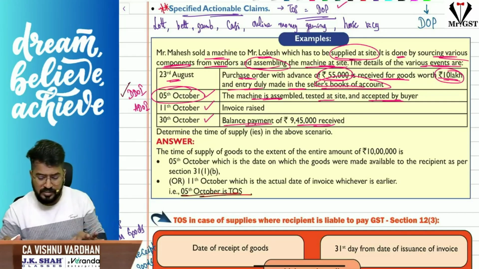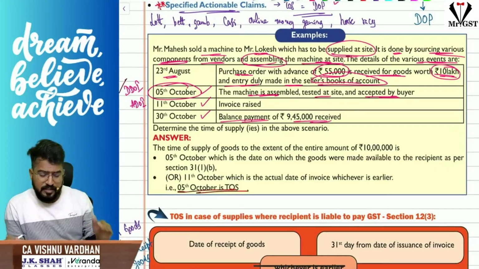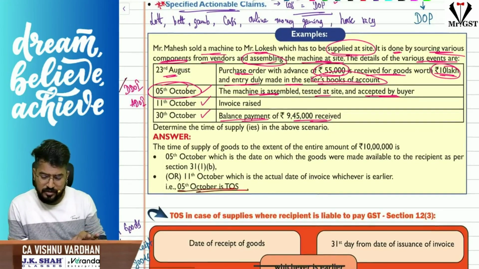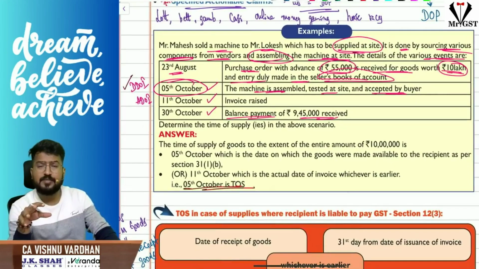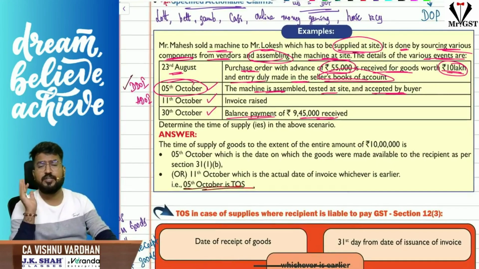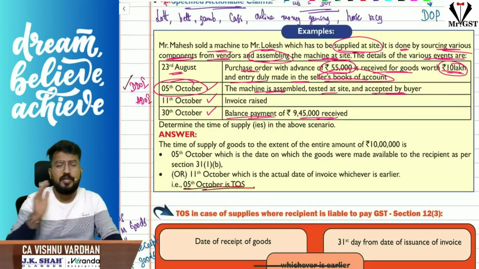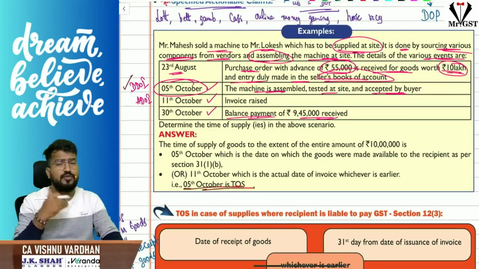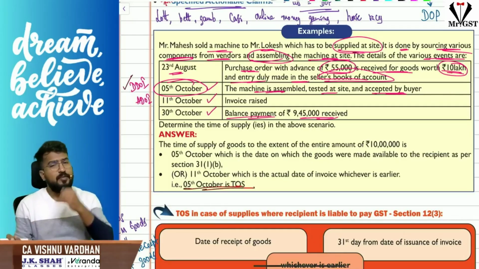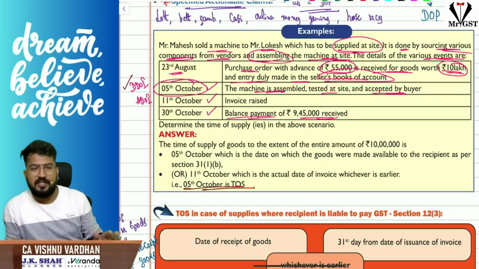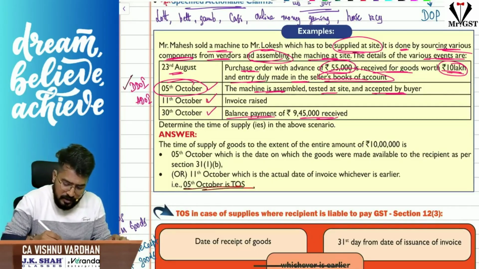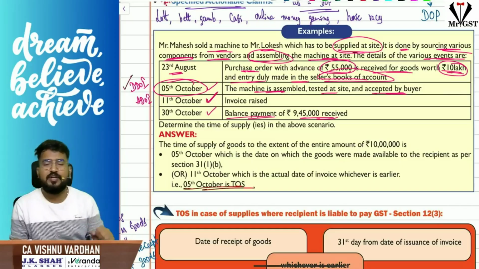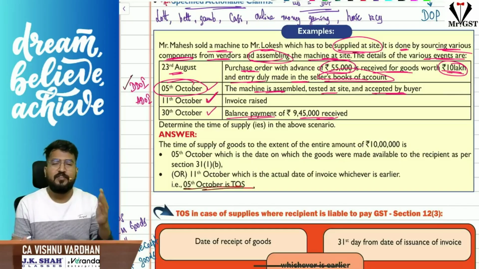If you go through this example, there is 10 lakh consideration for the machine to be assembled, and we have given all the details. You can just go through it, nothing to discuss here. What I am stressing is that even though advance is received, it is not immediately taxable. So for the advance also, ADOI or DDOI, whichever is earlier. For the balance payment also, apply ADOI or DDOI, whichever is earlier. They will give the actual date of invoice in the question, 11th October, like that. But the due date of raising the invoice you will understand only by referring to section 31.